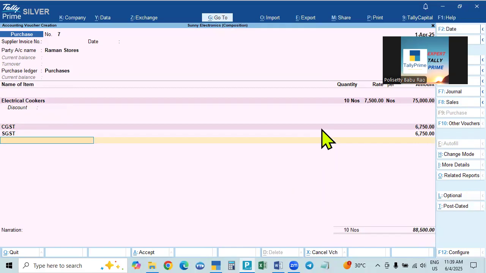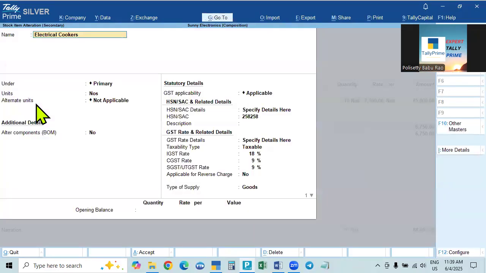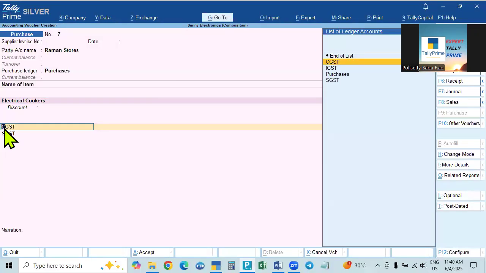Here we have to make the settings. Electric cookers is okay. Then what settings are to be made? Here we are calculating the tax, but this is a purchase tax, tax on purchases. We are paying it to the seller, but we will not get back the ITC. That is why this is not duties and taxes.